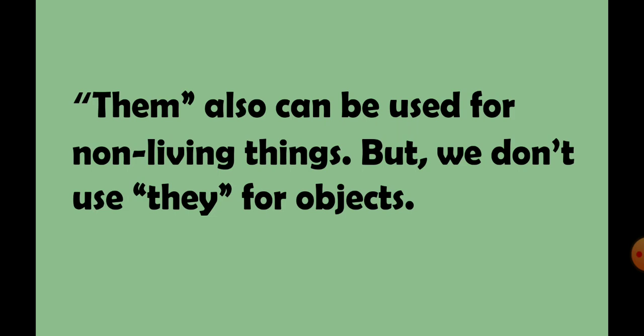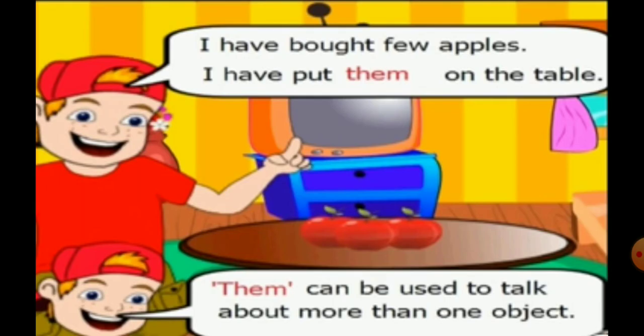Here is a note for you students. We can use the pronoun them with non-living things, but we don't use they for objects. For example, in our previous example, I have bought few apples. I have put them on the table. Here we have used them in place of apples, which is an object. We cannot use they with objects.